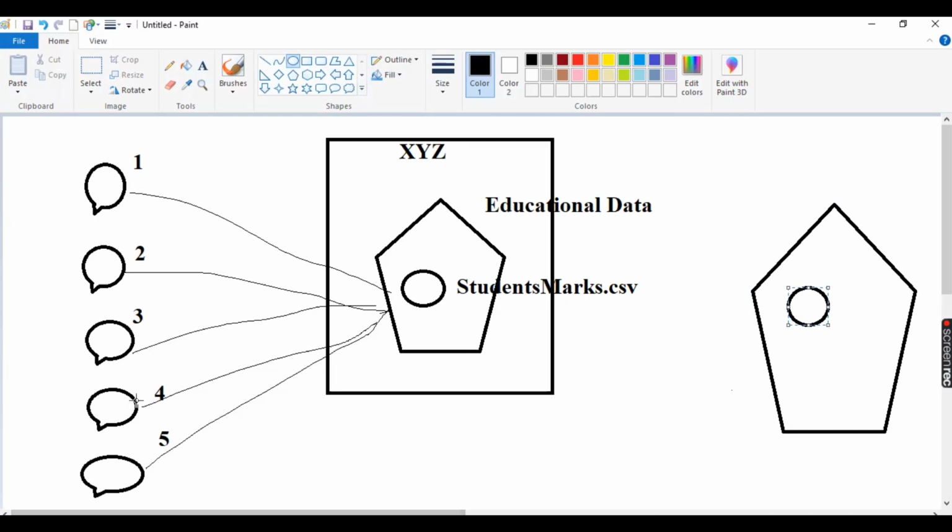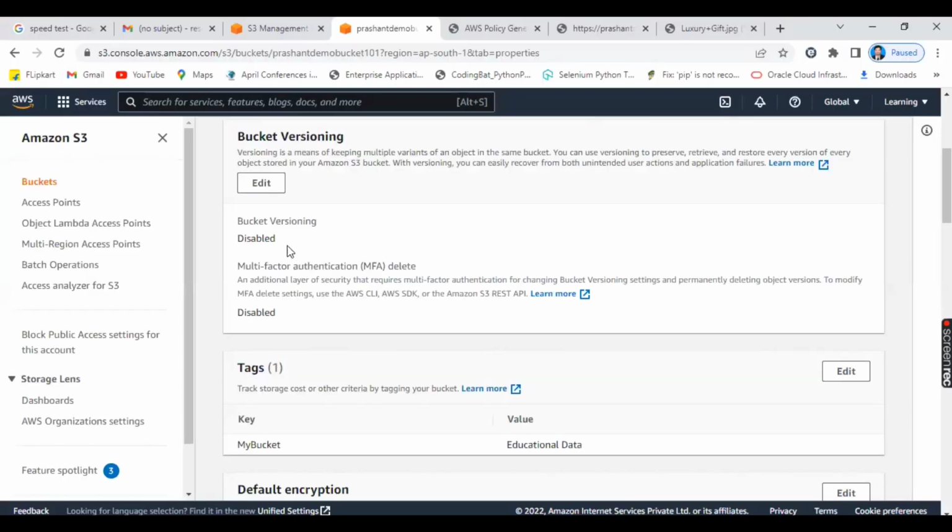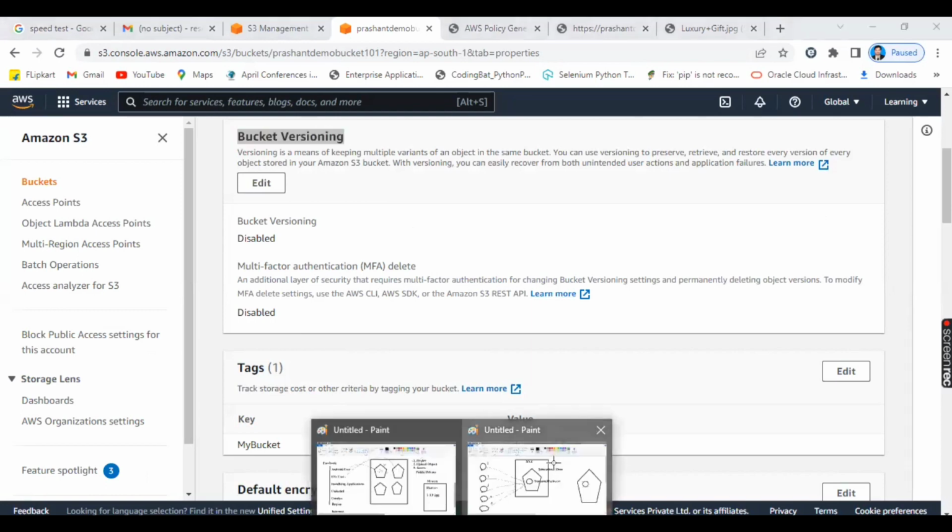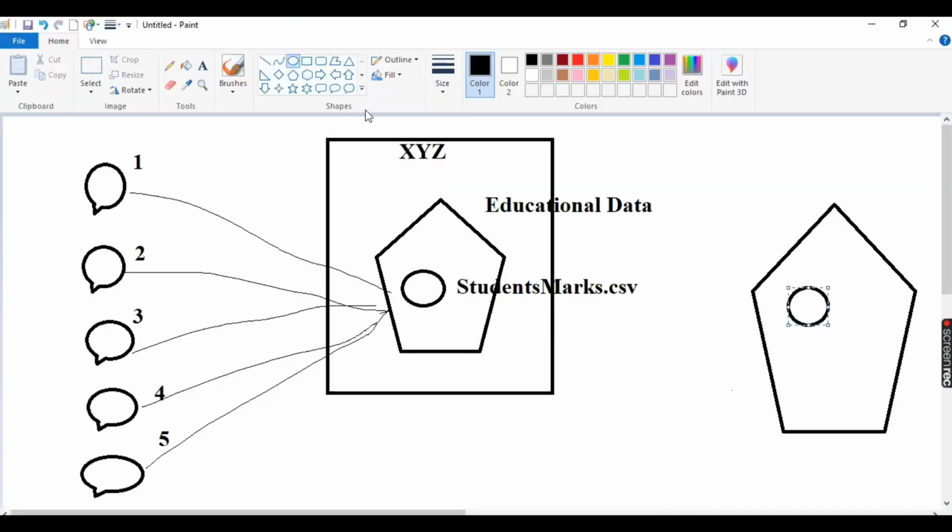If by mistake anybody is updating, deleting or doing something, that will be a hectic part for us. So what you can do is, at the time of creating a bucket called educational data, always try to make that bucket versioning enabled. See here, there is an option called bucket versioning. Please always enable the bucket versioning. Why should you enable versioning? Let us assume.